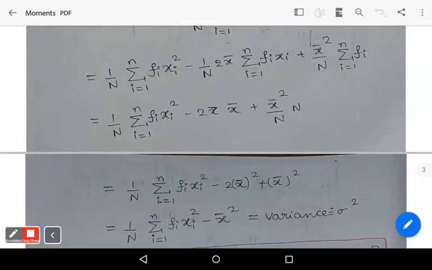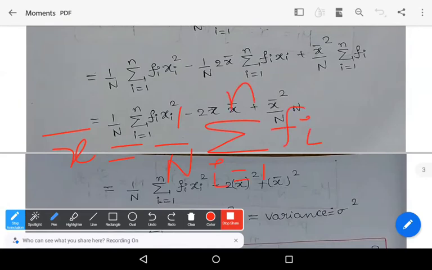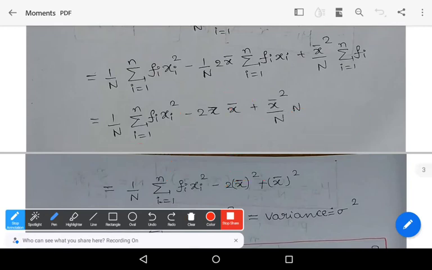So let us simplify here. Summation f_i x_i divided by n is nothing but x bar. That is the formula for x bar: x bar is equal to 1 by capital N into summation over i equals 1 to n of f_i x_i. So we get 2 x bar into x bar. And here summation f_i is nothing but n, so n gets cancelled: minus 2 x bar square plus x bar square.